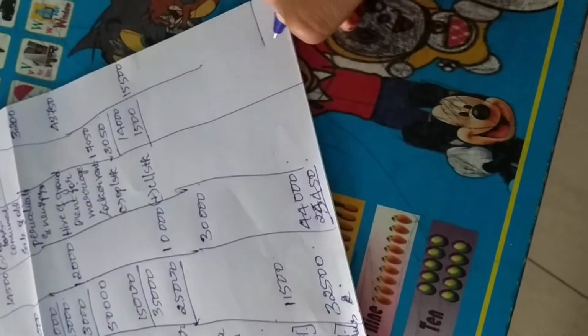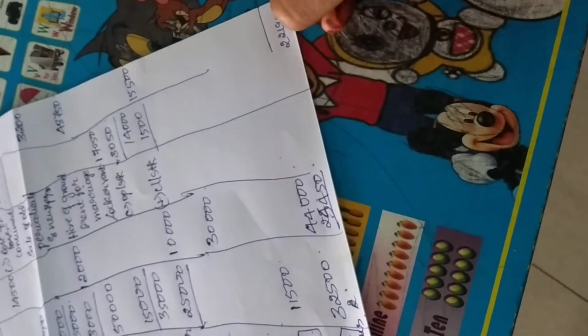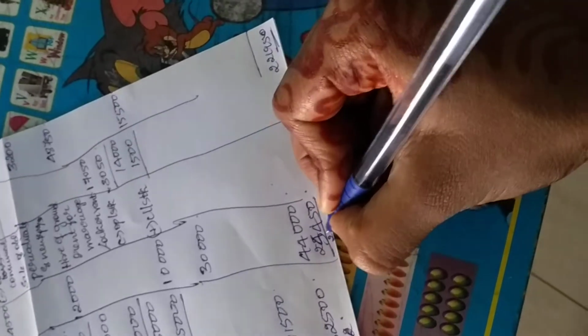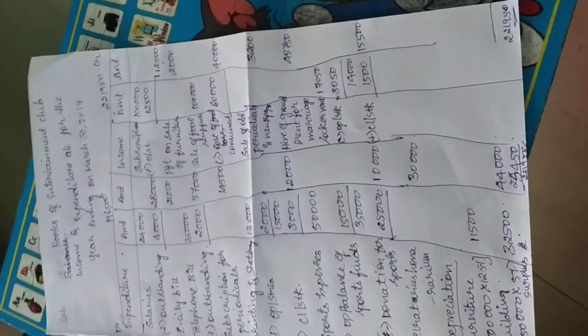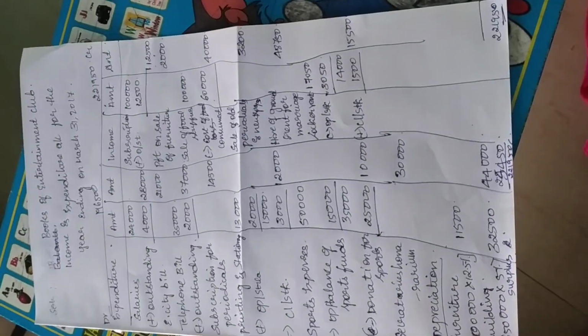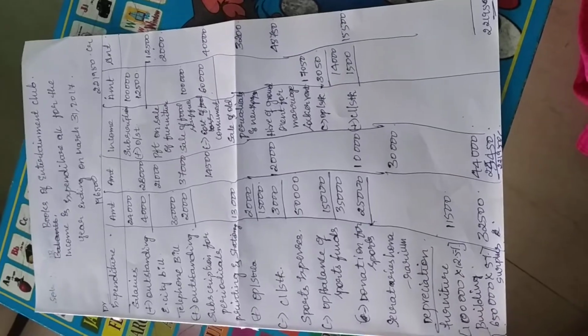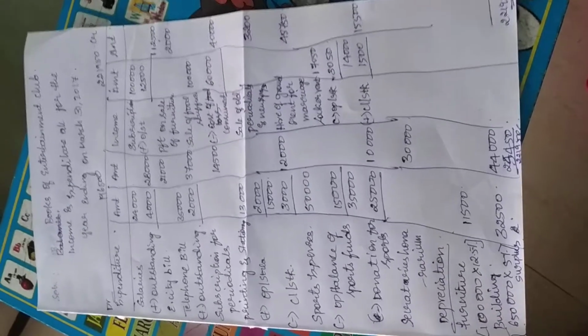25,450, which is a surplus. Now add the totals. 2,21,950. 2,21,950. So hope you understand the income and expenditure account. Take a screenshot of it. Don't just copy it. Try to solve.